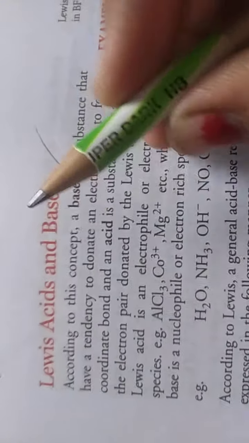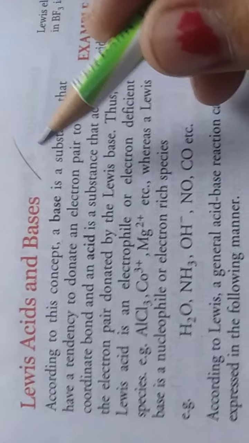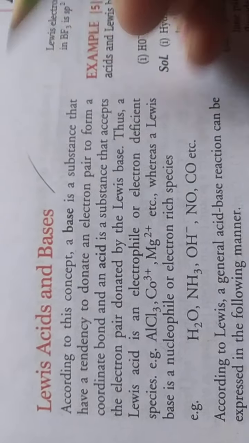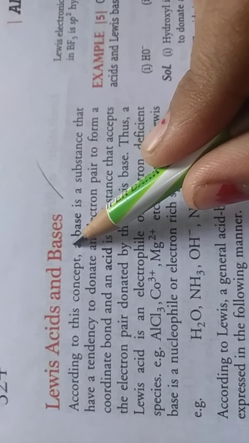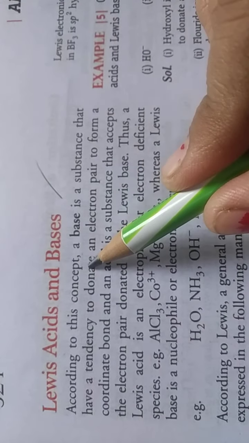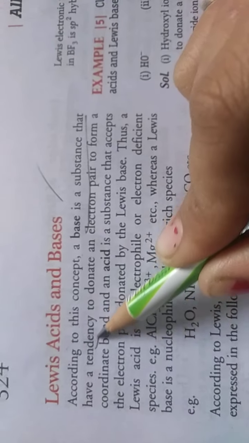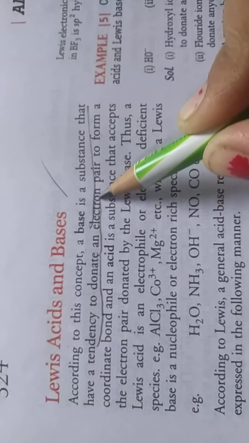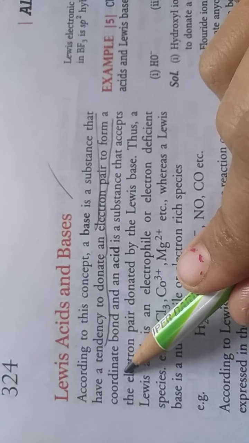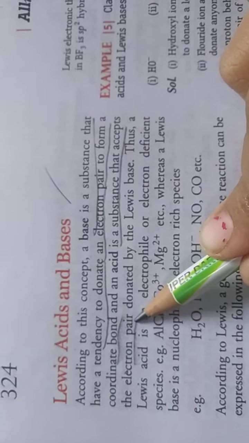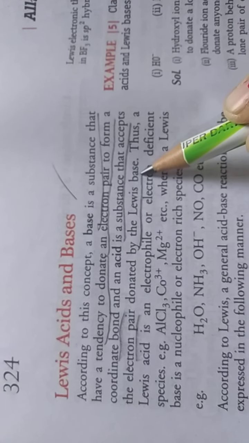So third is Lewis acid and base. First is the Arrhenius concept, second is the Bronsted-Lowry concept, and third is the Lewis acid and base concept. According to this concept, a base is a substance that has a tendency to donate an electron pair to form a coordinate bond, and an acid is a substance that accepts the electron pair donated by the Lewis base.